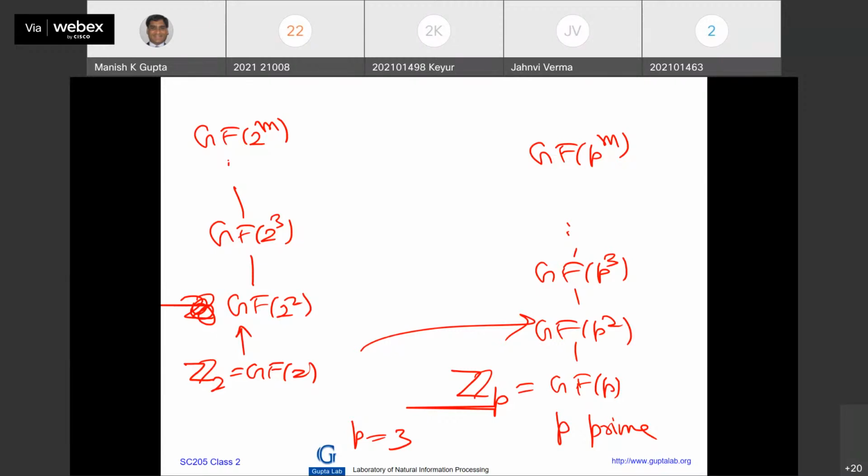Discuss on the WhatsApp group what you are getting. You look at the tables. And then if somebody can tell me the relationship between the two, that is the beauty. And I want somebody to find that beauty, right? What is the relationship? If I take one polynomial and construct a field with 8 number of elements, and I take another polynomial and construct a field with 8 number of elements, what is the connection between the two? Right? Any question?